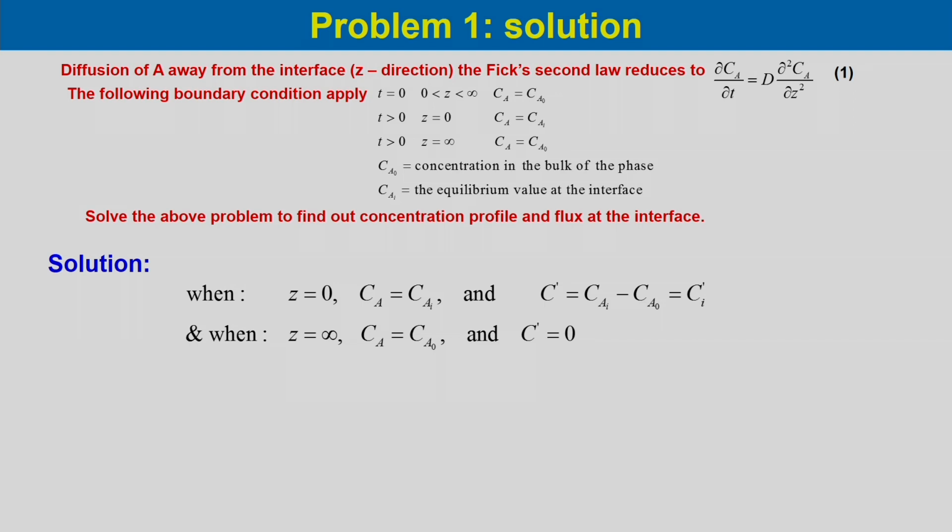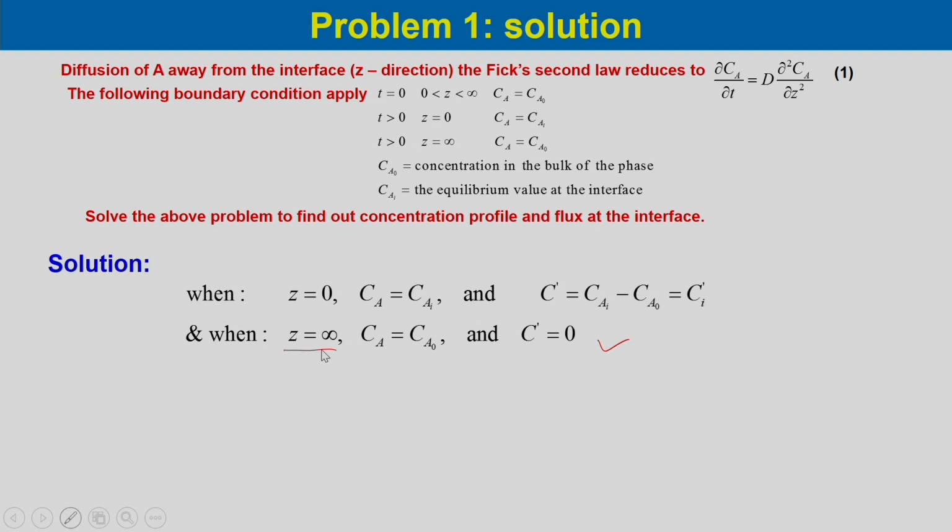Now, as we know, when z is equal to 0, C_A would be C_Ai and C' would be equal to C_Ai minus C_A0, which is Ci'. When z is equal to infinity, C_A would be equal to C_A0 and C' would be 0.